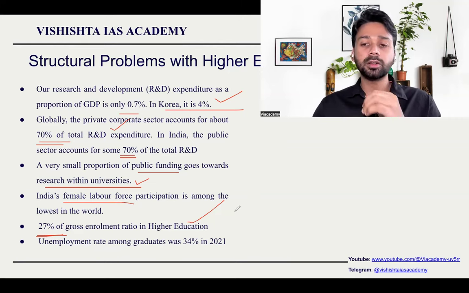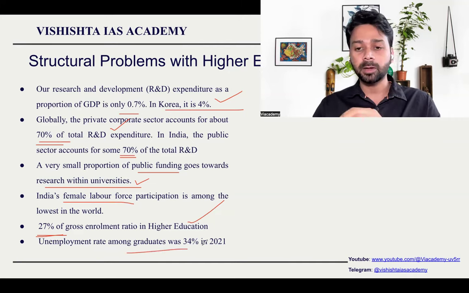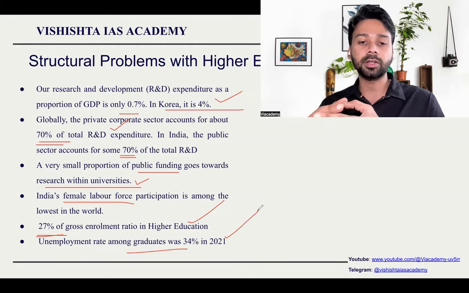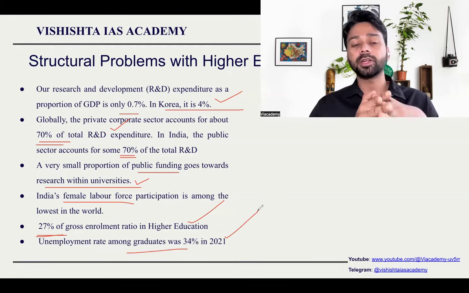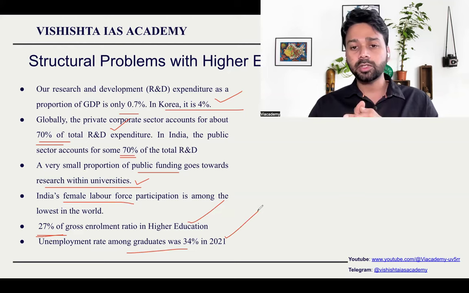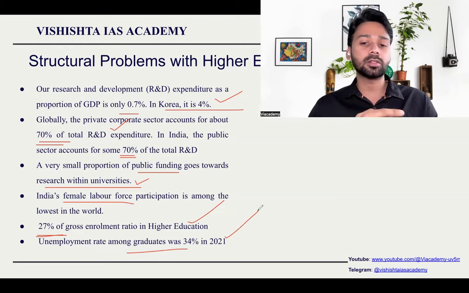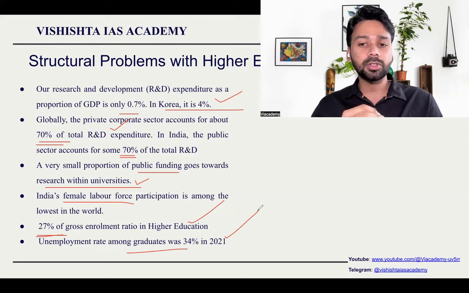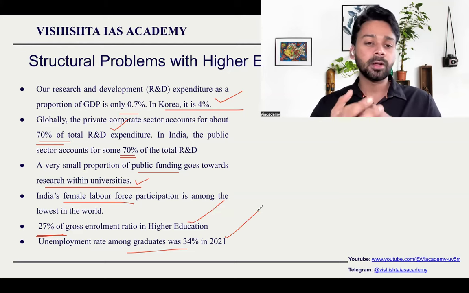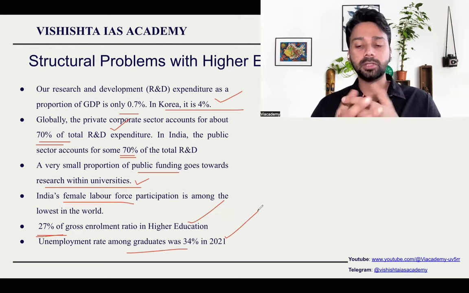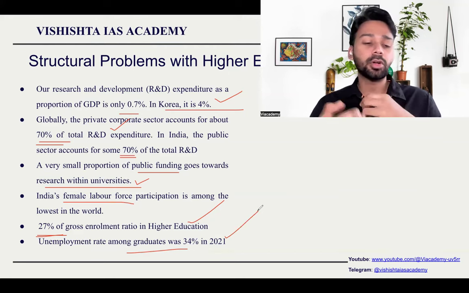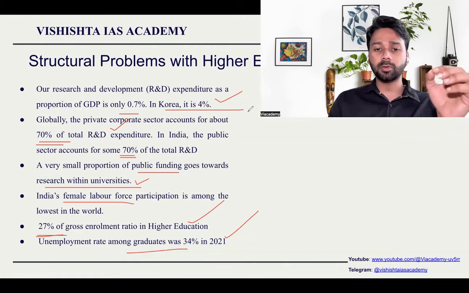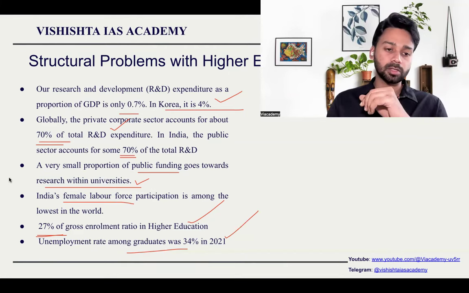Unemployment rate among the graduates is very high in India. 34 percentage of the population who are graduated are unemployed in our country. So this clearly shows that we need to create an environment for entrepreneurship. We need to create an environment for creating businesses or getting employed very easily. So these are all the major problems which higher education faces.